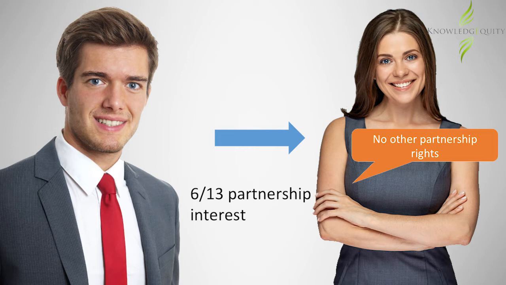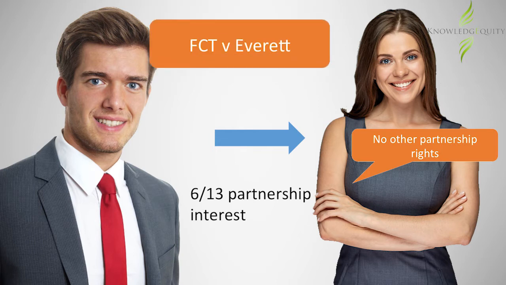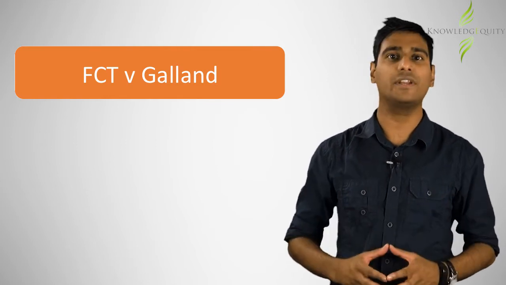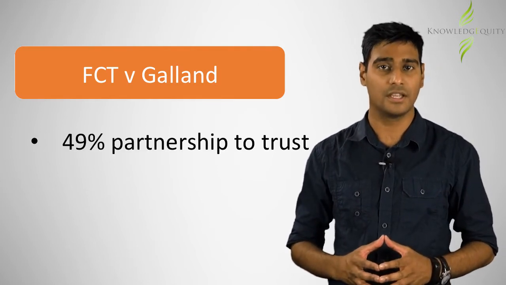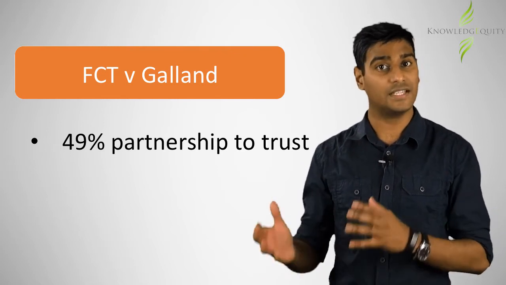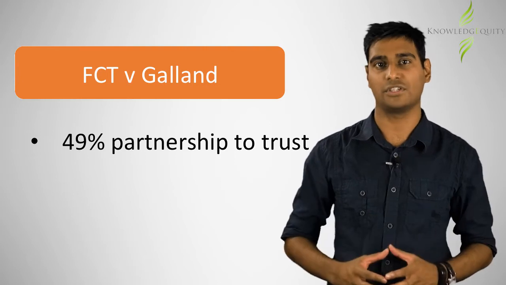to inspect the books. Such an assignment of partnership income was successfully undertaken in the case of FCT and Everett, where the High Court held that this was a legal and valid arrangement that successfully split the transferor's share of the partnership profit. In the later case of FCT and Gallant, a partner on June 27 made a similar assignment of 49% of his partnership interest, not to a human, but to a trust that the transferor both effectively controlled and was a beneficiary of.